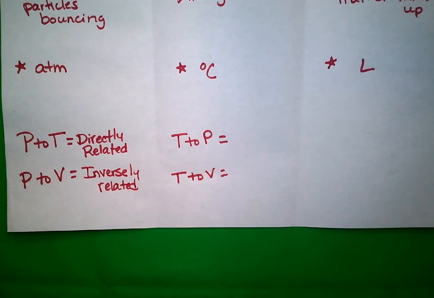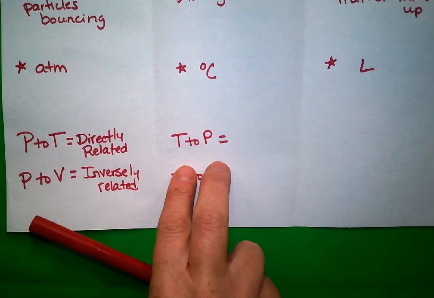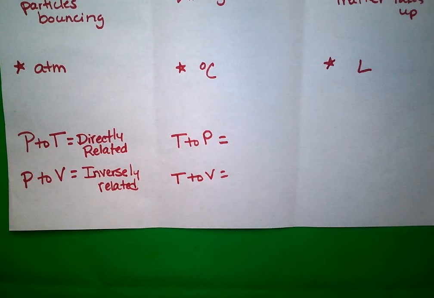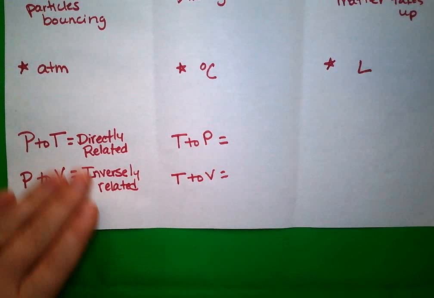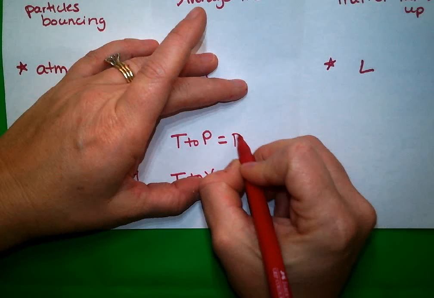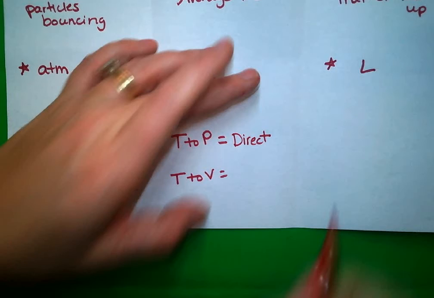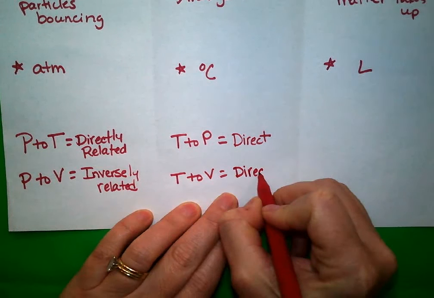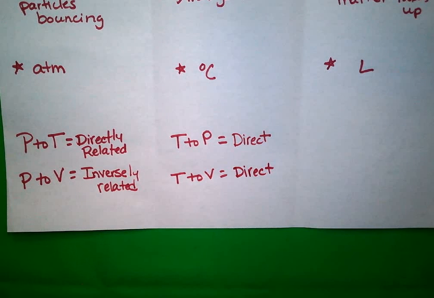All right, so looking at your chart, let's look at the one where your temperature and pressure are related. You don't have to look far, because we just made that same relationship comparison over here. So are they directly related or inversely related? They are directly related. They are the same. So I'm just going to put direct. Now what about temperature to volume? They are also direct. Good. So you notice anytime I have temperature involved, it's always the same. If they're comparing anything to the temperature, it's going to have the same relationship. It's going to be a direct relationship. Yes?